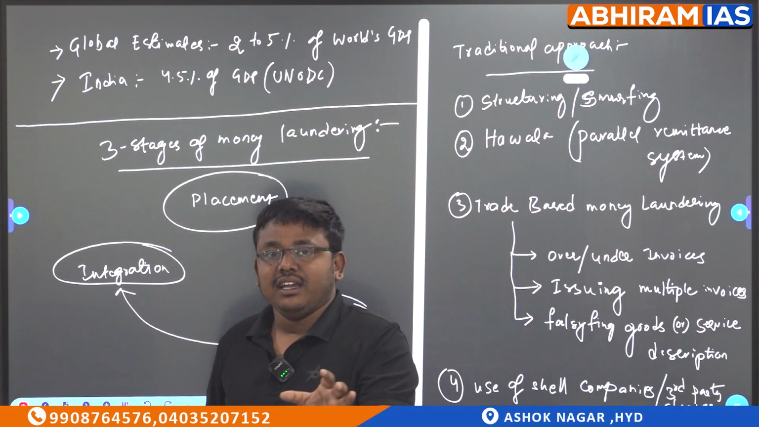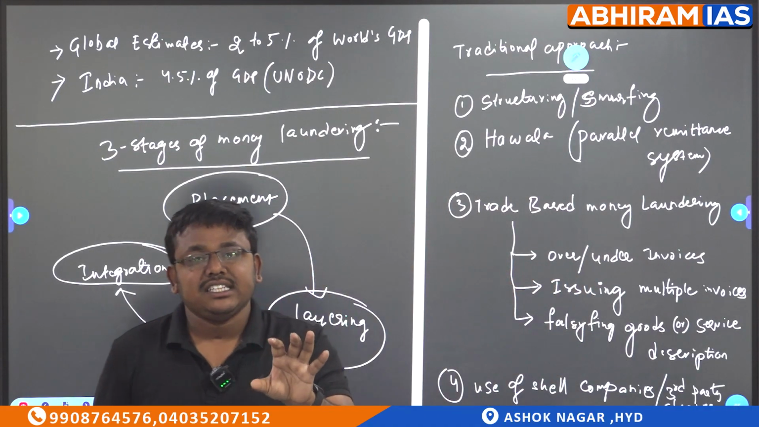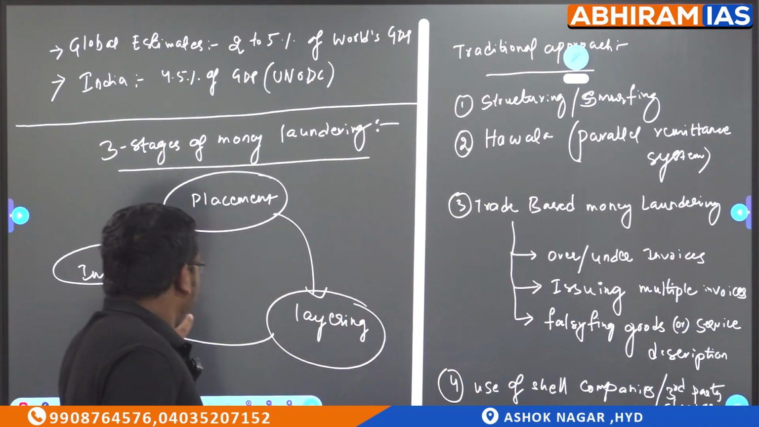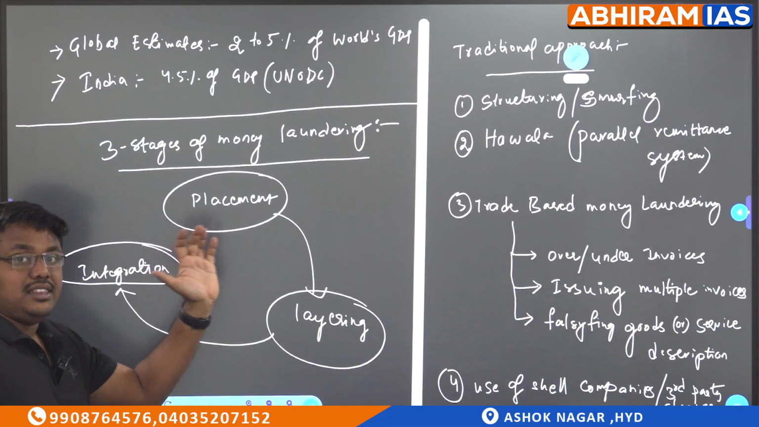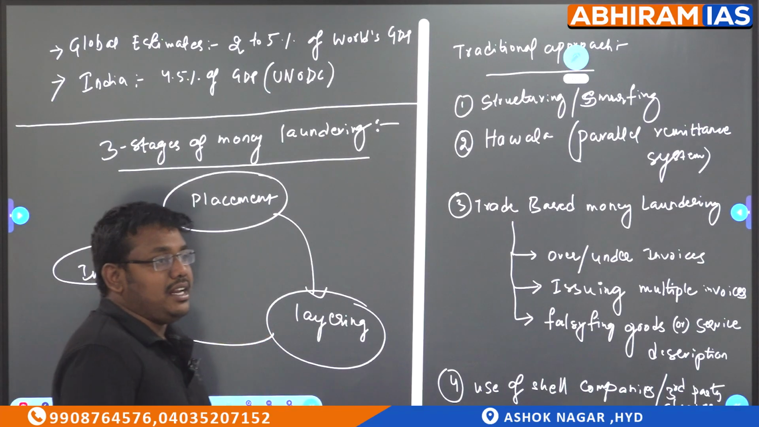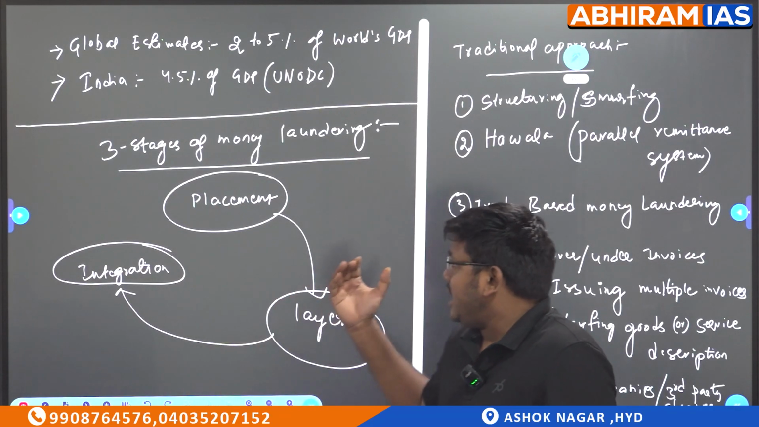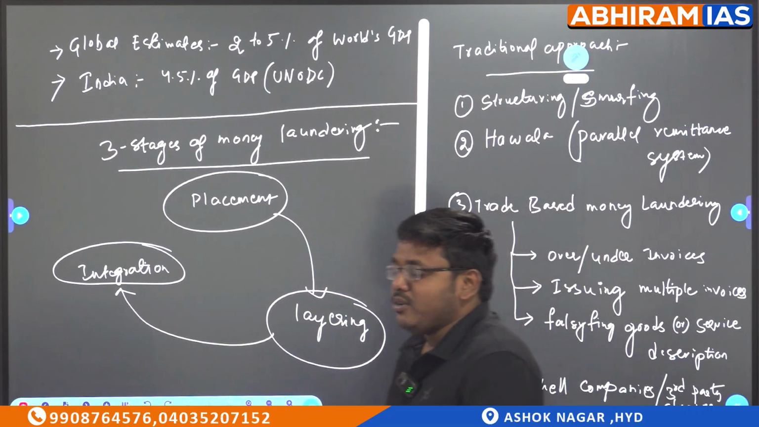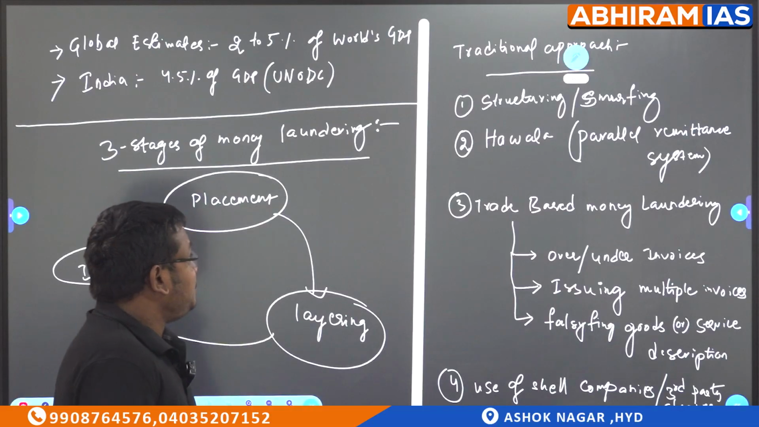Whenever they put this money or give it back into different accounts, and it comes into the customer account, that is called integration. So these are all the three parts that we are discussing in the money laundering system. One is placement, second is layering, and third is integration. I hope you got this. Now let's move forward.